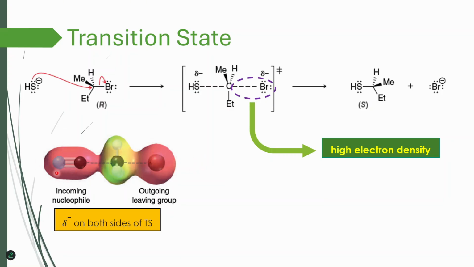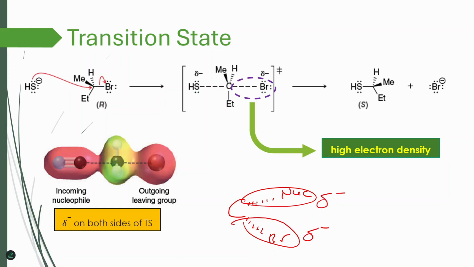But if we try to put, let's say we are having front attack, what's going to happen is carbon breaking bond with bromine and also forming a bond with nucleophile, but then they are on the same side. We have two sides with very high electron density just next to each other, which is going to immensely increase the energy of transition state. So that's the reason why we never allow for front attack.